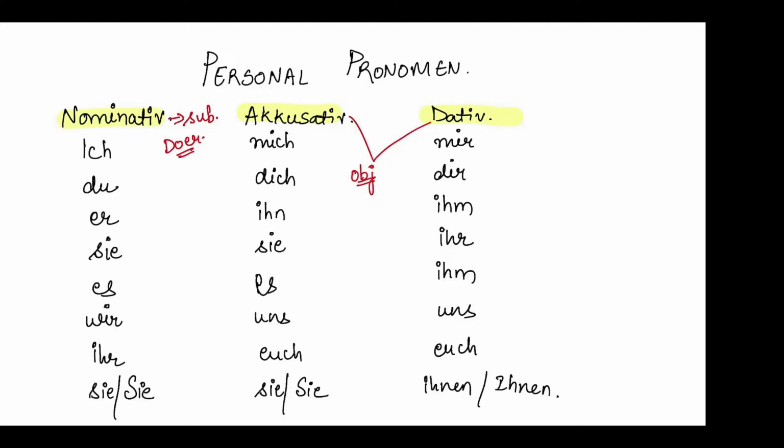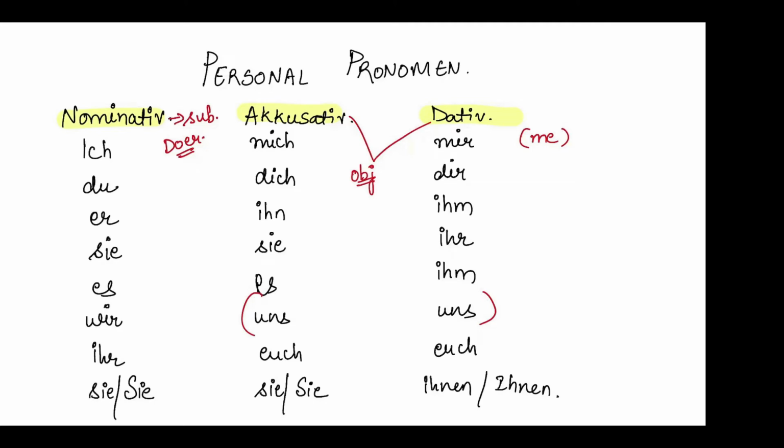If I becomes me, then it would be either mich or mir. For example, she is meeting me. She is the doer, and she is meeting me. Me, the word, is basically the object. So in German it would be either mich or mir. If I give you more examples: they are giving us the invitation. They will be nominative. They are giving us. Us will be either accusative or dative, which is anyway the same, uns. These were some examples.